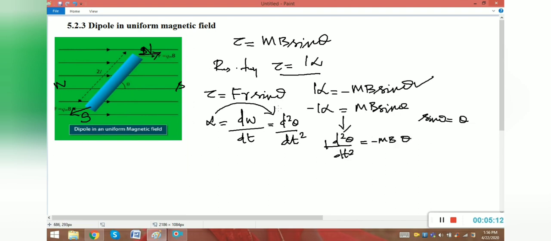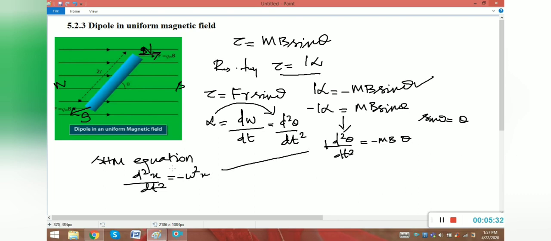So the equation is similar to the SHM equation. SHM equation, in 11th oscillation, in the chapter oscillation we studied the SHM equation. So what is the general condition for SHM? d square x by dt square is equal to minus omega square x. So you can compare these two equations.